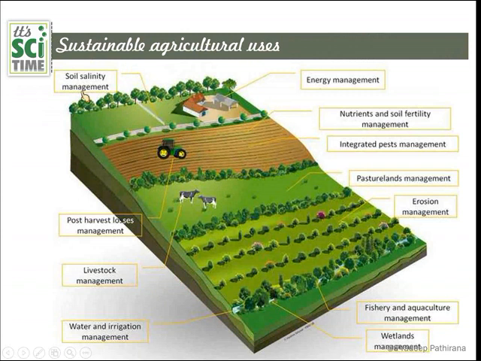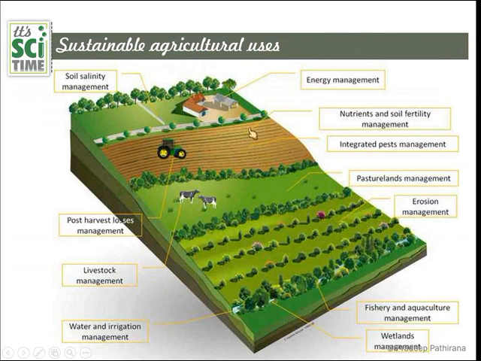Good practices. Number one, soil salinity management. That means the salt content or the pH value of the soil should be managed properly, and we should let the natural food chains or natural systems work.